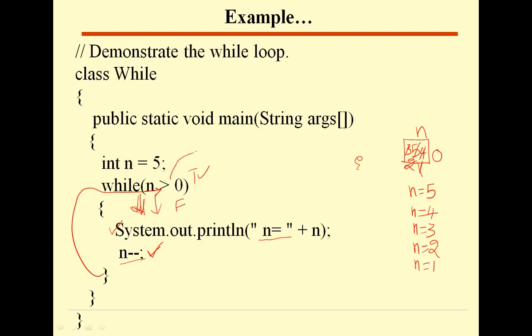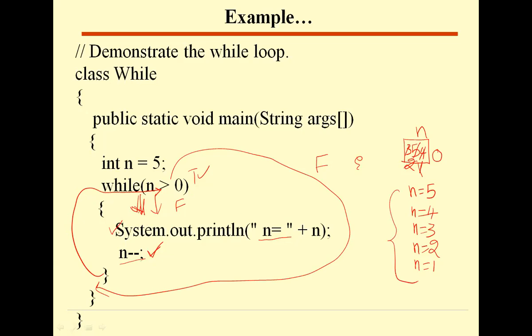So when the condition is false, the control directly comes out from the loop. So that means this is the place after the loop. When the condition is false, control jumps directly from here to this. There are no statements here, so your method ends, your class ends. That means your program terminates. On the screen, you can see this is the output displayed.